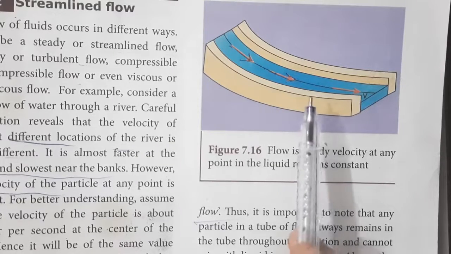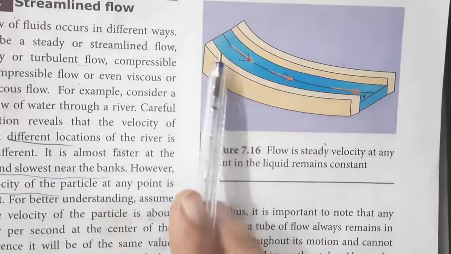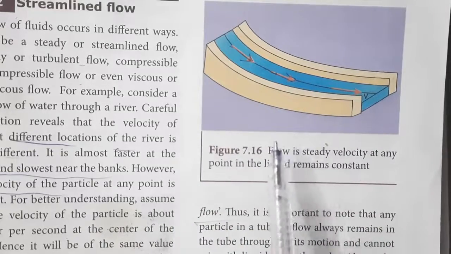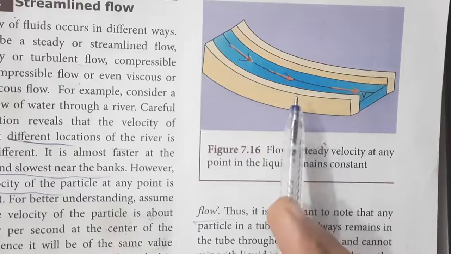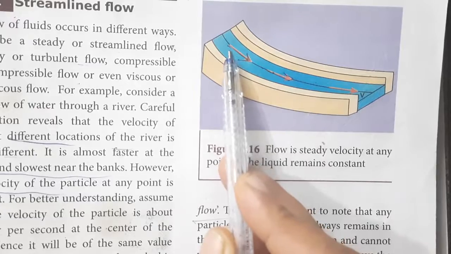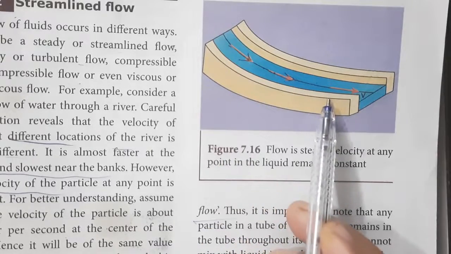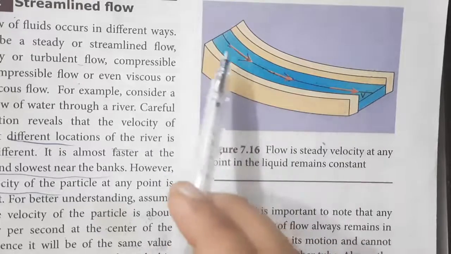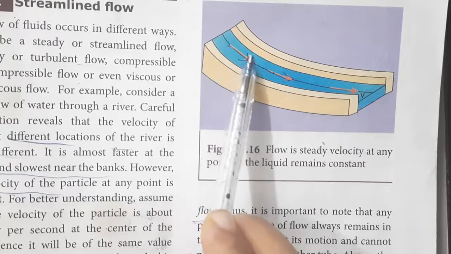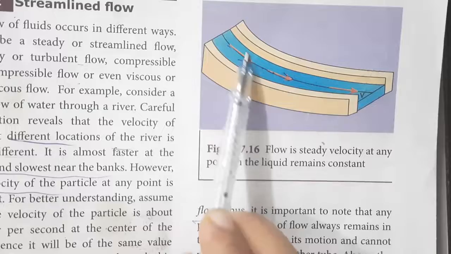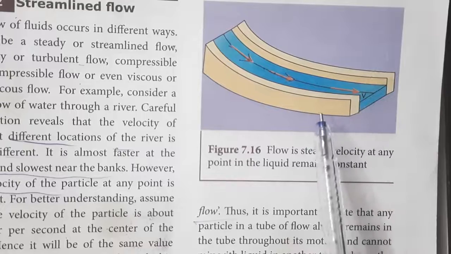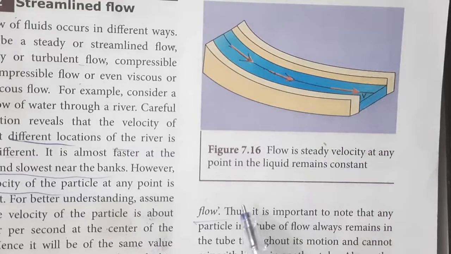Look at this figure. Suppose the streamline is a curve. Then what is the direction of the velocity of the particle in the moving fluid? The tangent drawn at that point gives the direction of the velocity of the fluid. At this point, this is the tangent. At this point, this is the tangent. So the tangent at a point gives the direction of the flow of liquid.